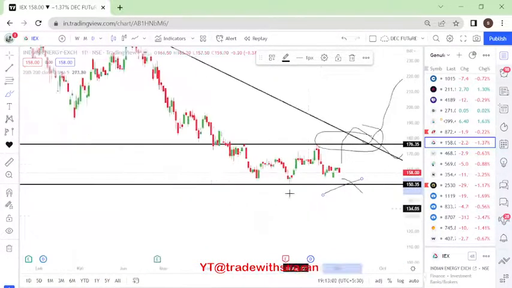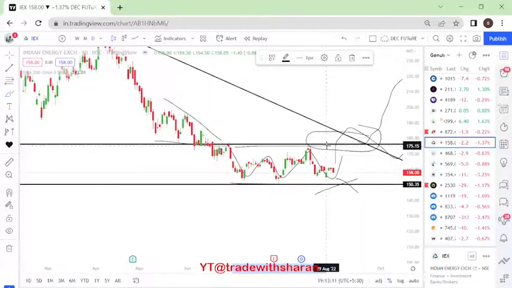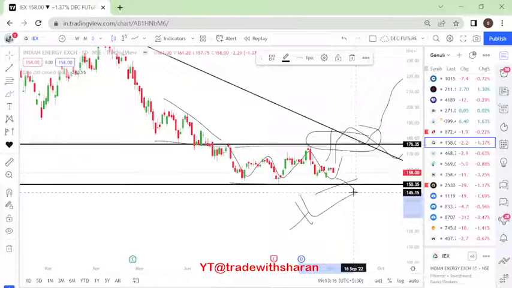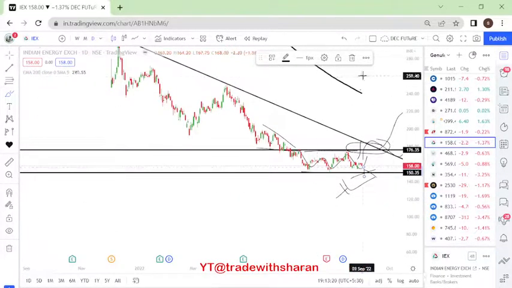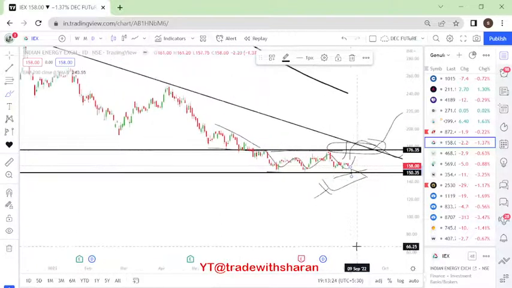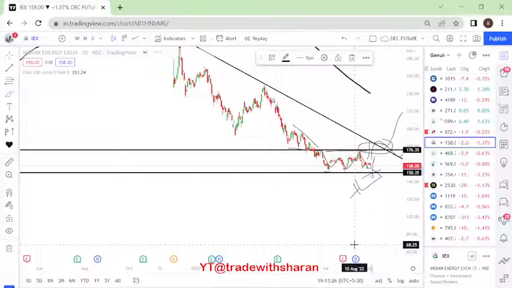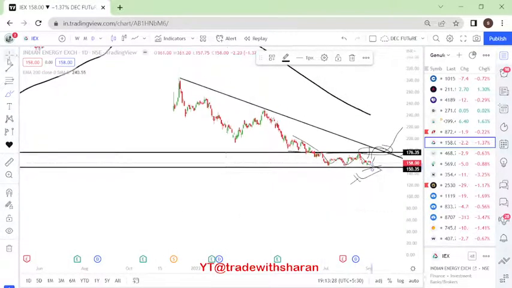On the 1 day time frame also, if you see, this is the fall, it made a descending triangle, fell down, and here it is forming a double bottom, but we want the prices to sustain above 175 levels, then we will enter into this stock. If it falls below 150, we will not do anything. The moving average is also very far away. Volume profile also suggests 175 is an important level. So as long as that doesn't happen, we will not enter this particular stock.